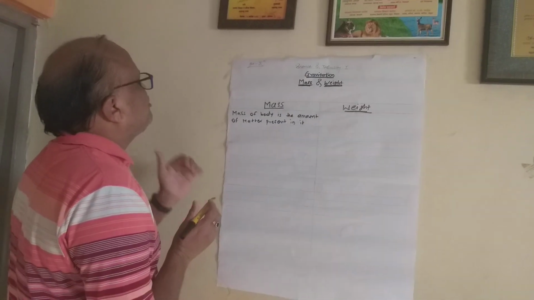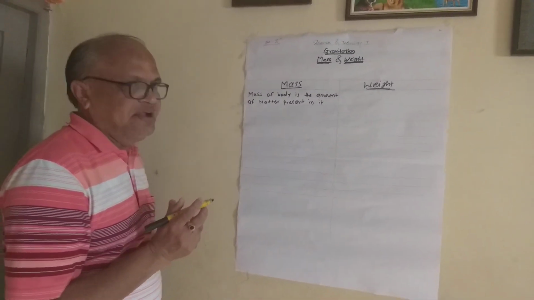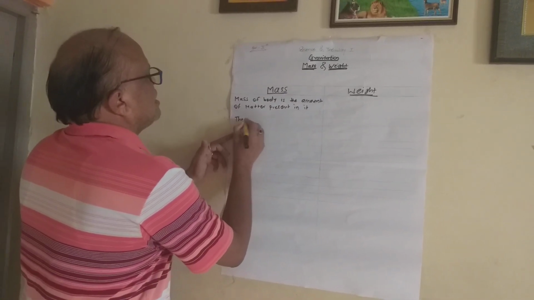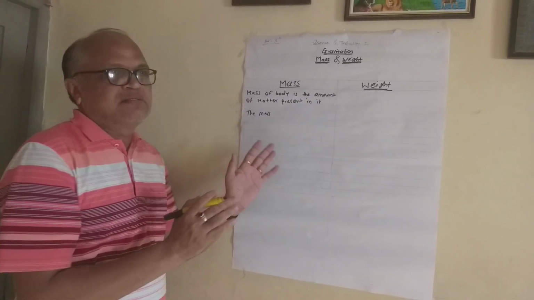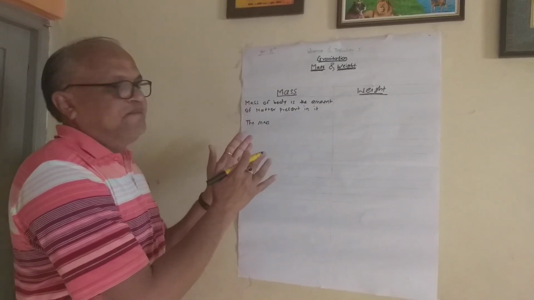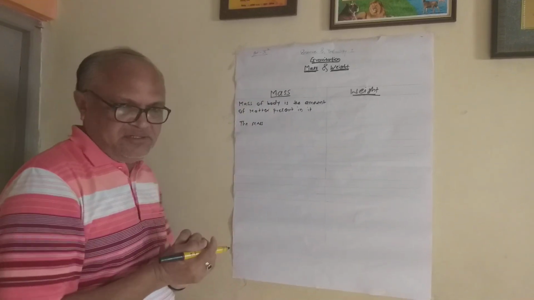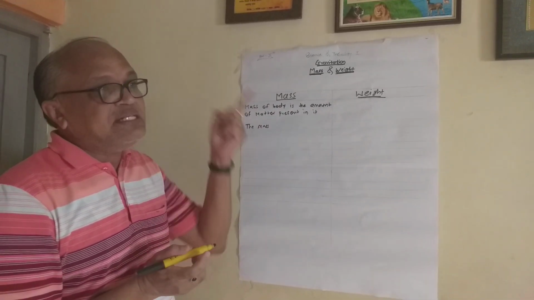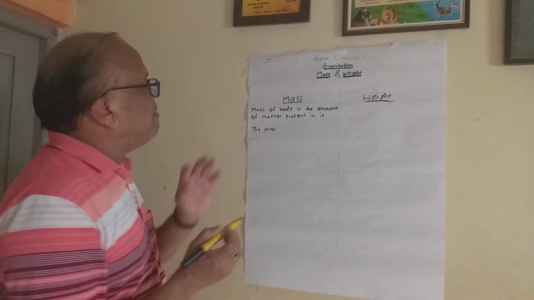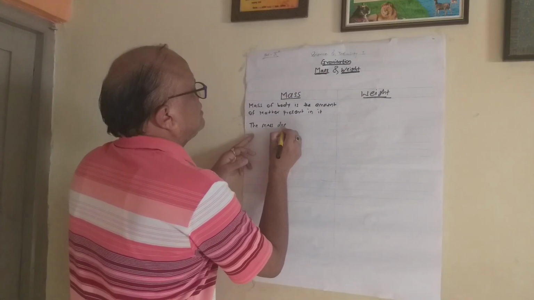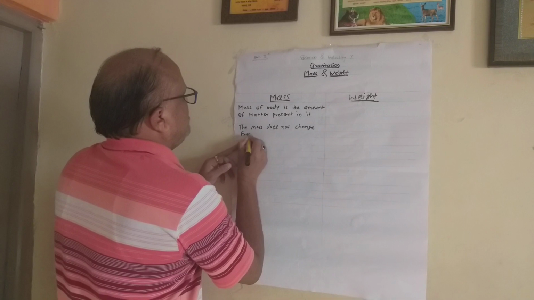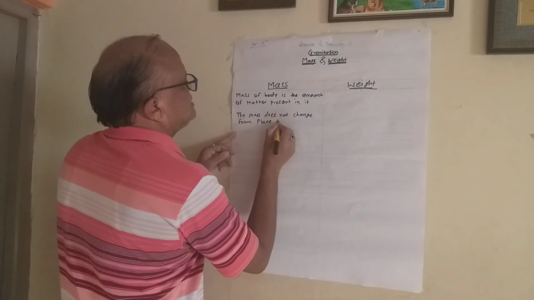Second, one of the most important points in accordance with mass is that the mass does not change from place to place. Mass is always the same everywhere in the universe. So the mass does not change from place to place.